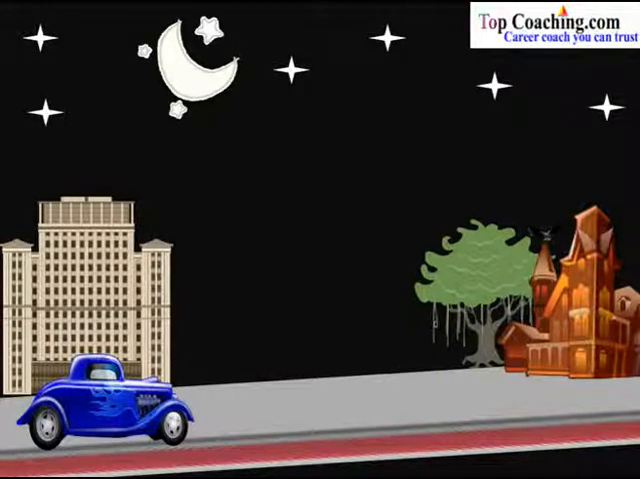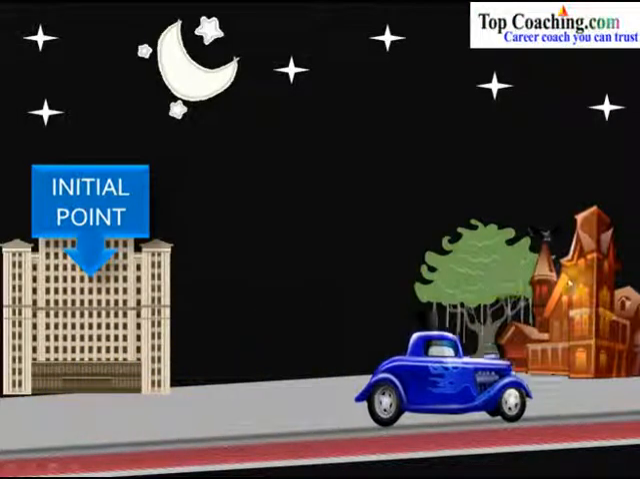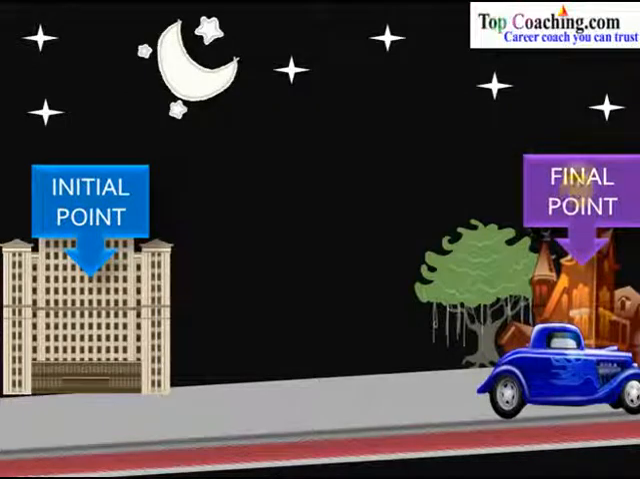So first of all, let's take a very basic example. Let us say that we have a car that is moving on this road. Now, let us say that this building is the initial point for this car. So, this car starts its journey from the initial point, and let us say that it moves to this place, and this is the final point. So, this very car has covered this particular distance between the initial point and the final point. And we also know the time taken by this car to reach from the initial point to the final point.